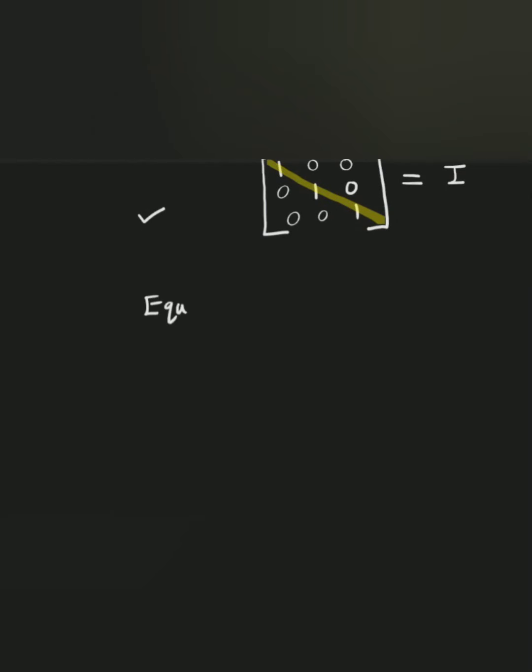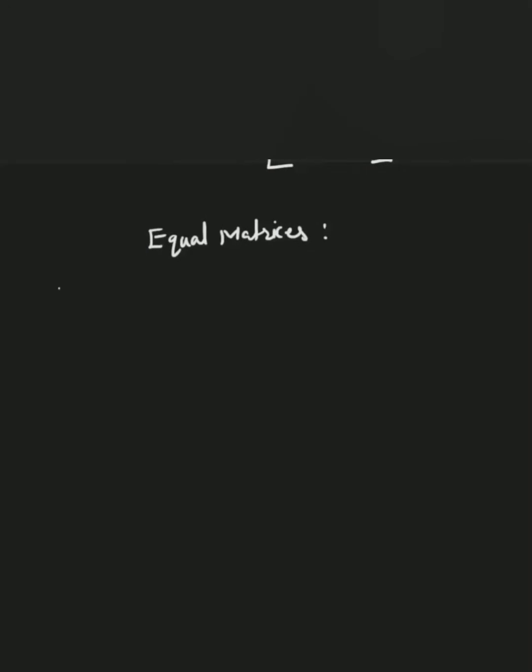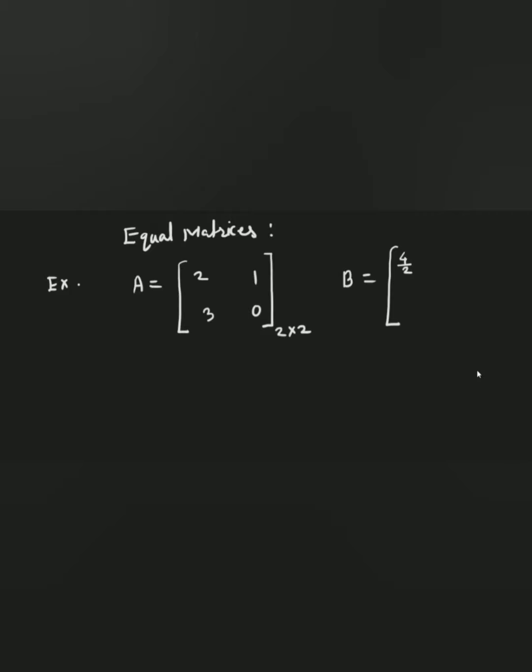Equal matrices. Let's have a look at when matrices are equal. By taking an example, I'm going to explain it to you. Here, I will write one matrix A, which is 2, 1 and 3, 0. This is a square matrix having the order 2 by 2. One more matrix I'm going to write here. We can write 4 by 2, 2 minus 1, root 9 and 0.